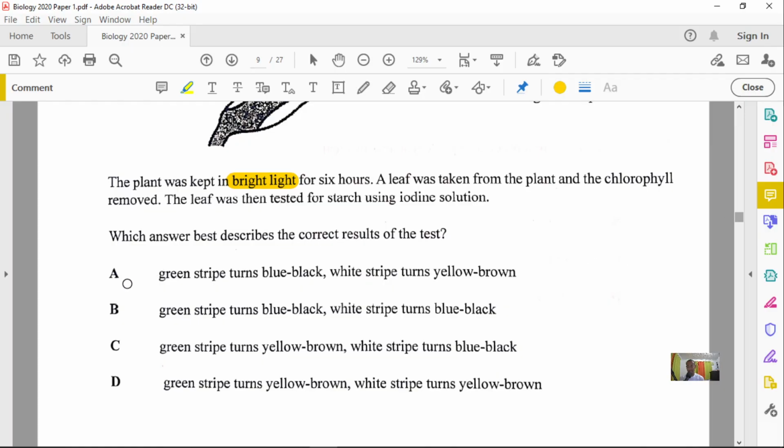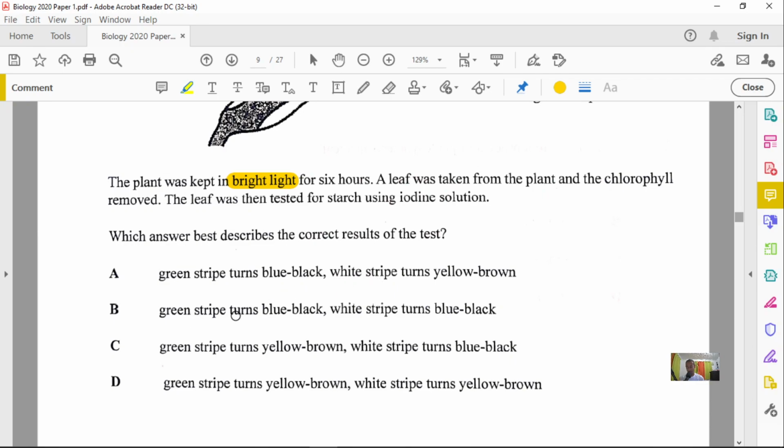So let's look at option A. It said the green stripe turns blue-black. That sounds logical because of the presence of the chloroplast. White stripe, well, it remains. I said it turns, but we understand what is happening here. So the white stripe, the color of the iodine remains yellow-brown, right? So that seems quite good.